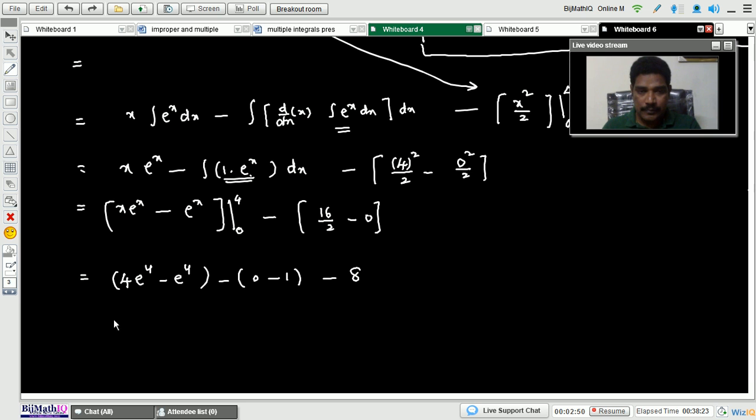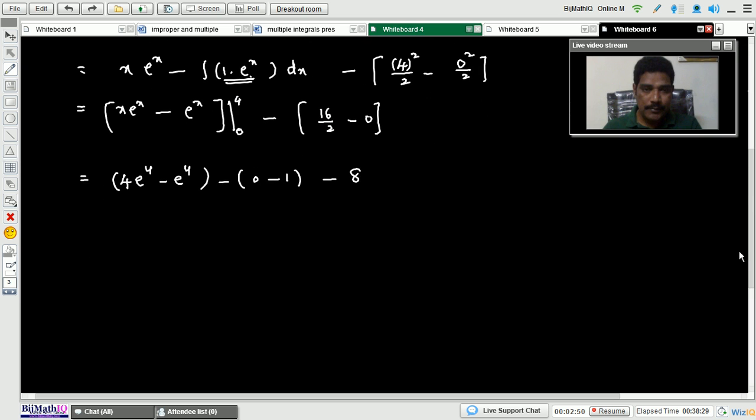Next, writing it clearly: 4 into e to the power of 4 minus e to the power of 4, that is 3 e to the power of 4. Here minus of minus 1 gives plus 1, minus 8. So the final answer is 3 into e to the power of 4 minus 7. This is the final answer. Right? Okay. Let me go for discussing one more example.